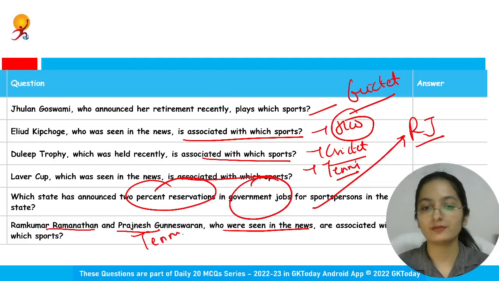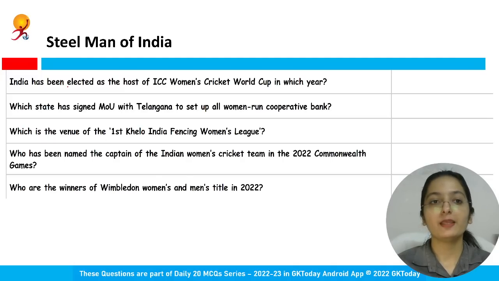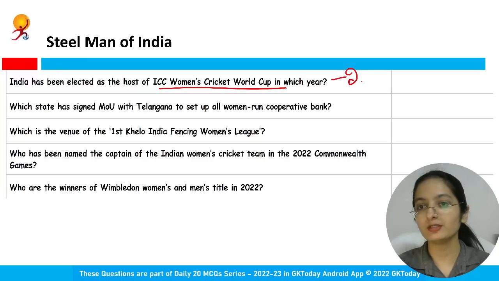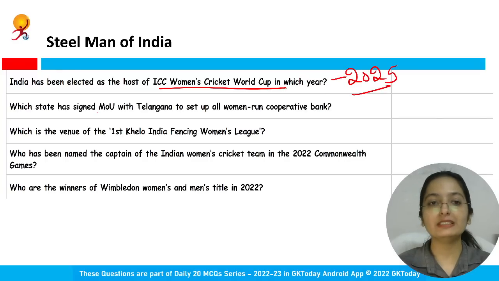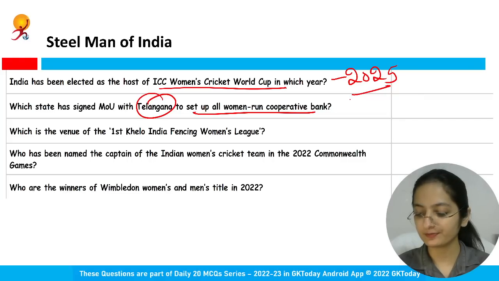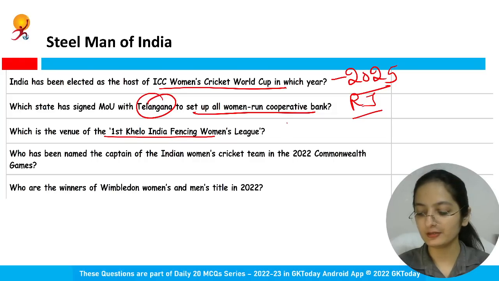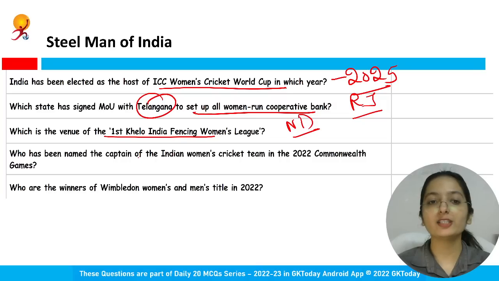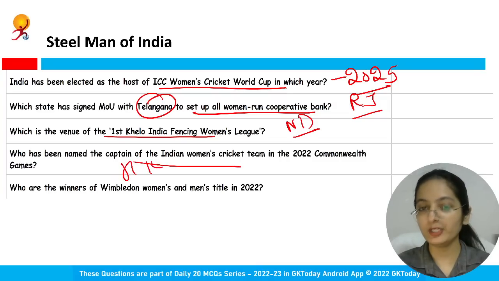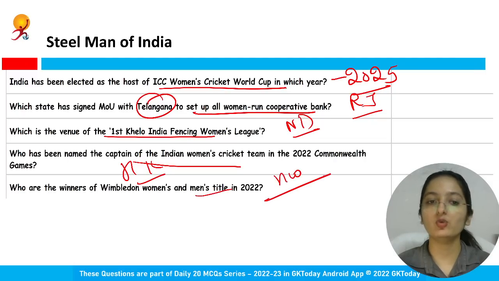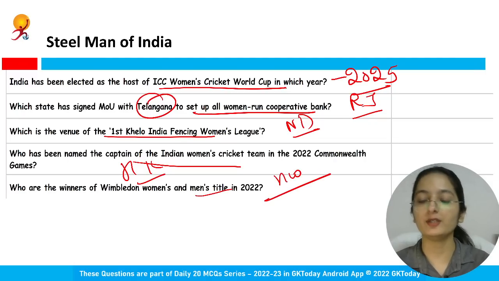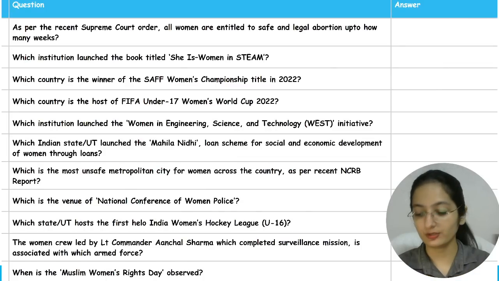Tennis. Right? Some other questions. India has been elected as the host of the ICC Women's Cricket World Cup. In which year? 2025. Which state has signed an MOU with Telangana to set up an all-women-run cooperative bank? Rajasthan. Which is the venue of the first Khelo India Fencing Women's League? New Delhi. Who has been named the captain of India's women's cricket team in the 2022 Commonwealth Games? Harmanpreet Kaur. This question is your homework. Who are the winners of the Wimbledon women's and men's titles in 2022? Next question. Next category.